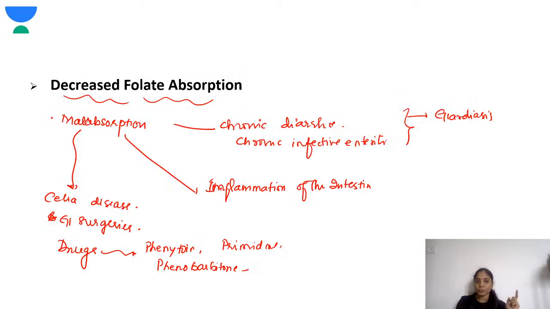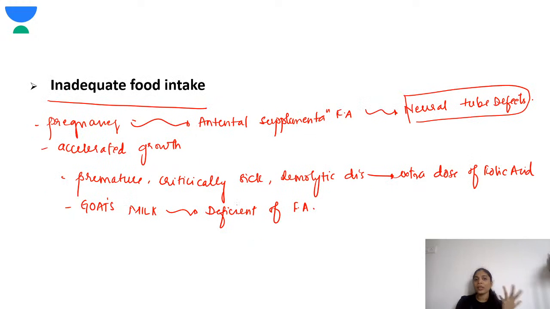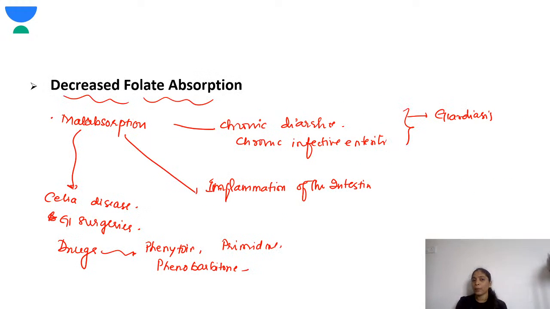In the congenital abnormalities in folate transport and metabolism, you should remember hereditary folate malabsorption and functional methionine synthase deficiency. Okay, so inadequate food intake, you all should be knowing, I won't discuss much. Decreased folate absorption, you should remember malabsorption. It's because of celiac disease and GI surgeries. Inflammation of the intestine, like inflammatory bowel disease, like Crohn's disease, can cause malabsorption.